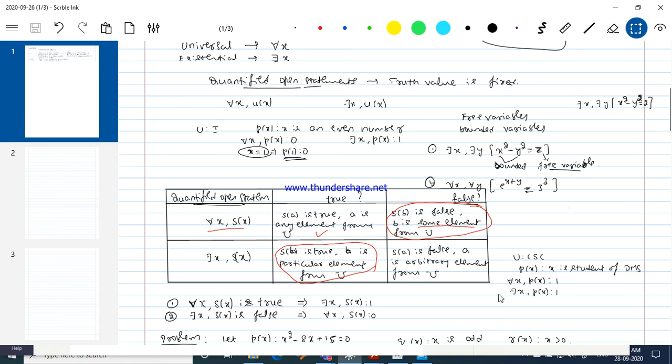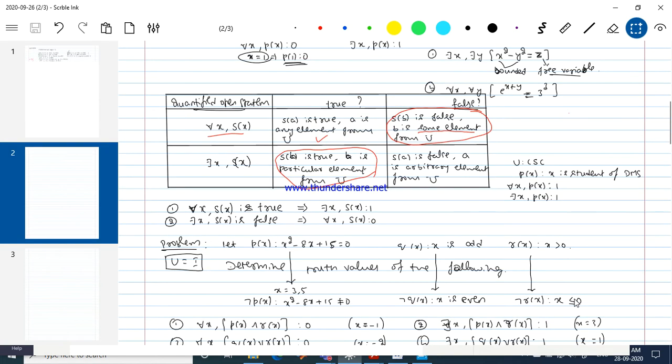I have not written the example here; we will see the examples at a later stage. Whenever for all x, S of x is a true statement, note that there exists x, S of x also becomes a true statement. That is why we are not saying these two are negations of each other.